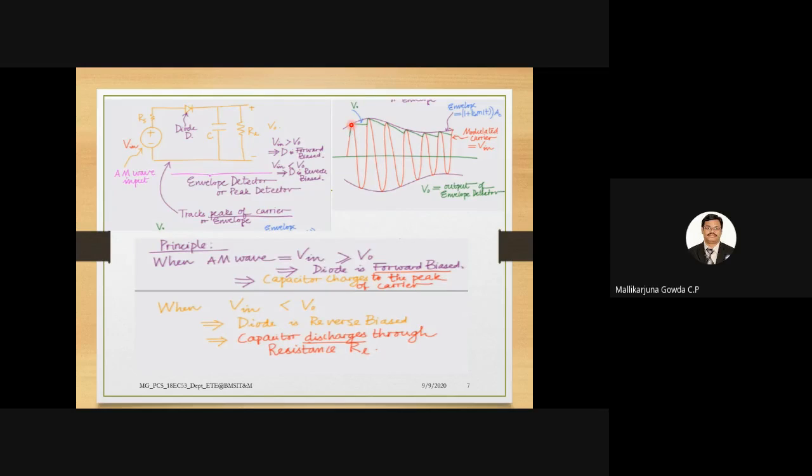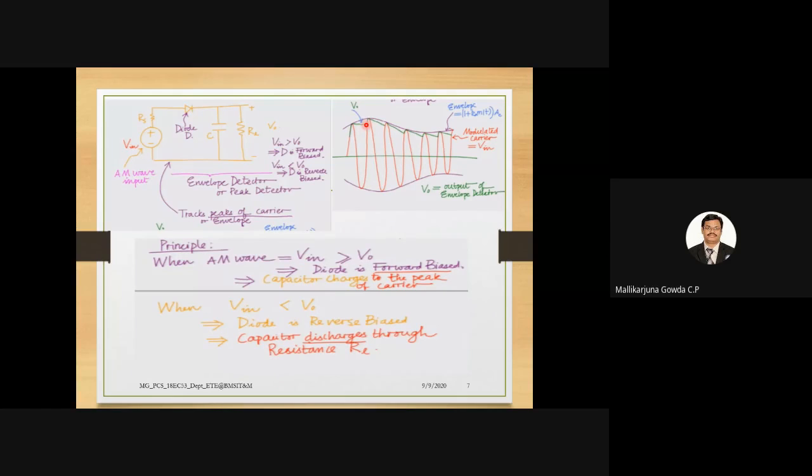Next, when Vin is less than V0, the diode becomes reverse biased and acts as an open switch. Now the only path for the capacitor is to discharge through the load resistor, so it discharges from the peak to this point.